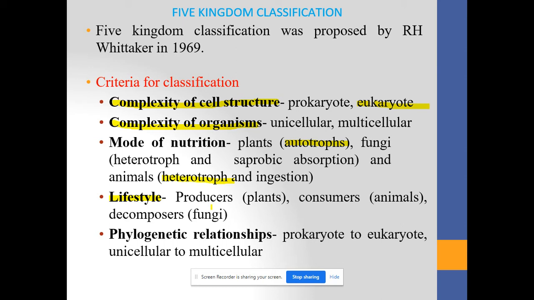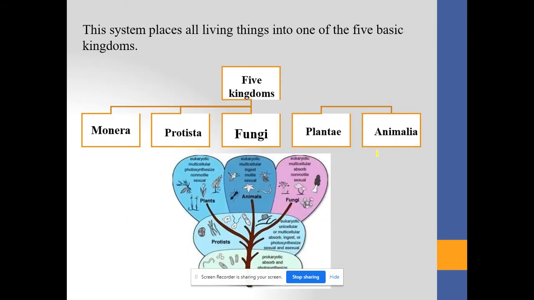Heterotrophs are the other source feeding, they are not able to produce their own nutritional organic substances. Lifestyle: producers, consumers, and decomposers. Phylogenetic relationships: prokaryotic to eukaryote and unicellular to multicellular. Moving on toward the next slide.